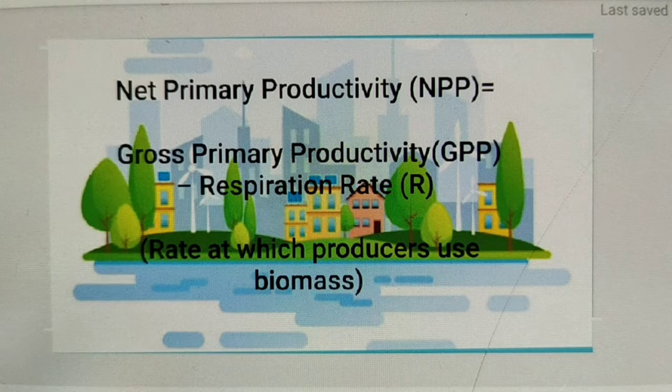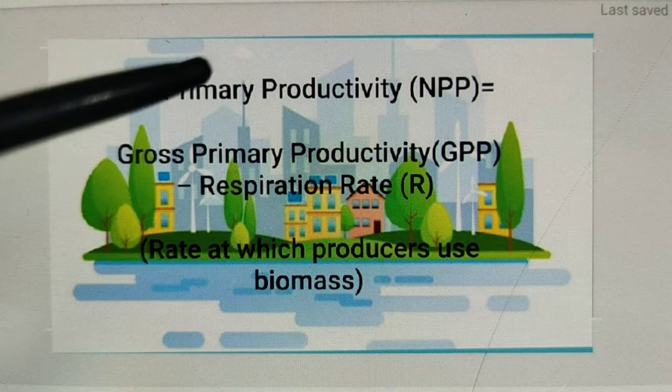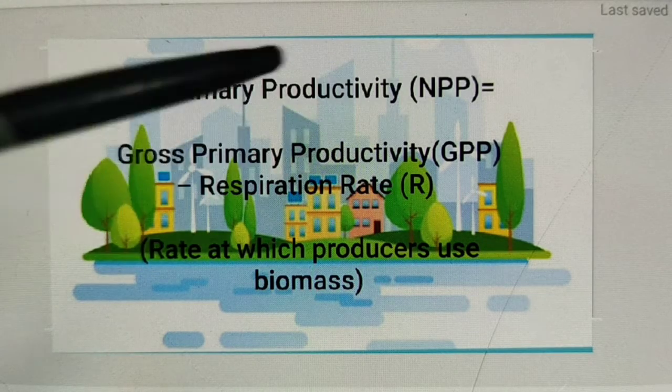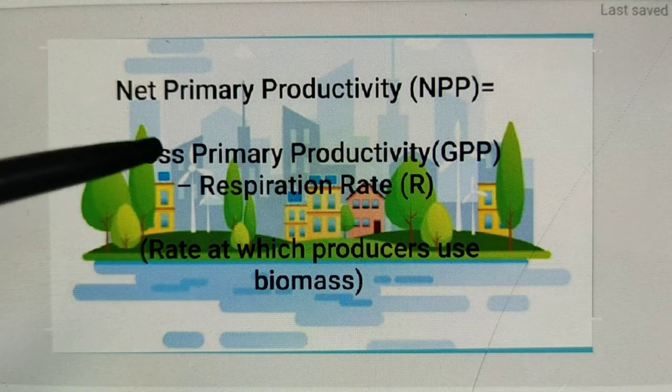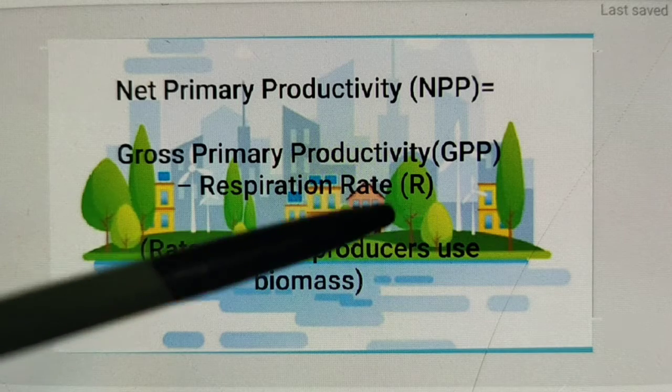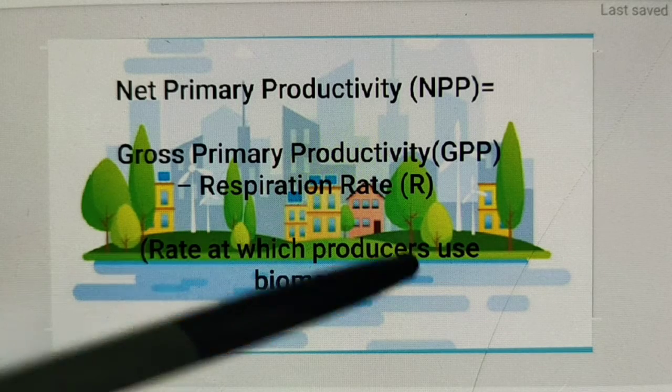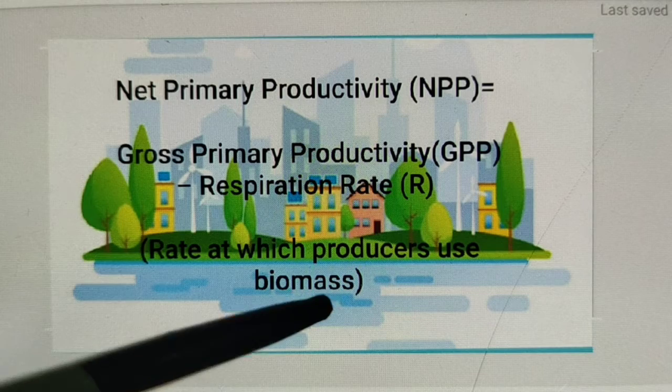See here, calculation of net primary productivity: NPP equals gross primary productivity GPP minus respiration rate. Respiration rate is the rate at which producers use biomass.